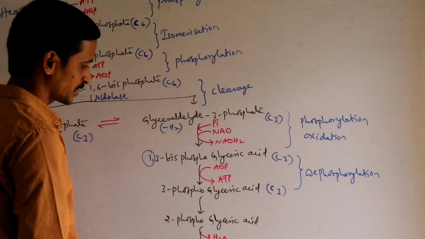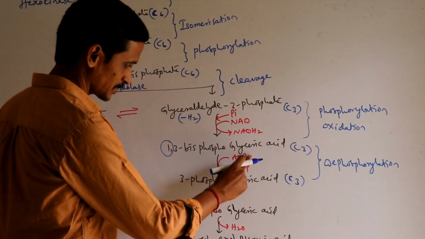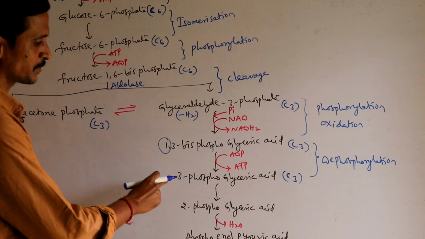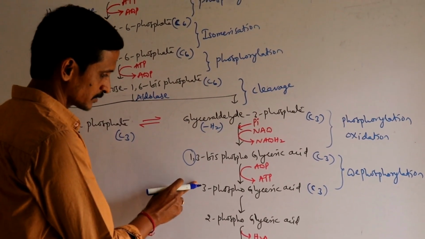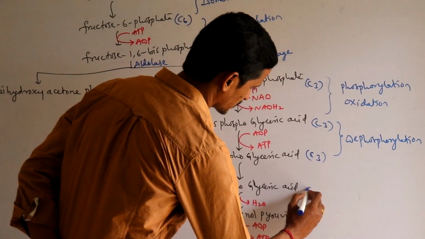Due to dephosphorylation, the phosphate which is removed from this compound is accepted by ADP, we got ATP, and the remaining compound is 3-phosphoglyceric acid. Now 3-phosphoglyceric acid is converted to form 2-phosphoglyceric acid.